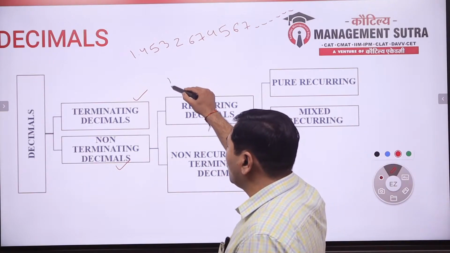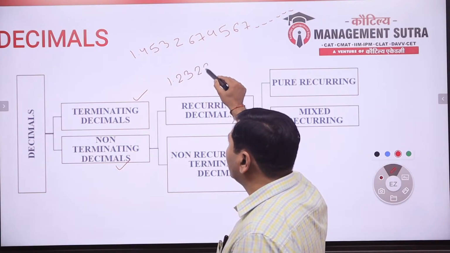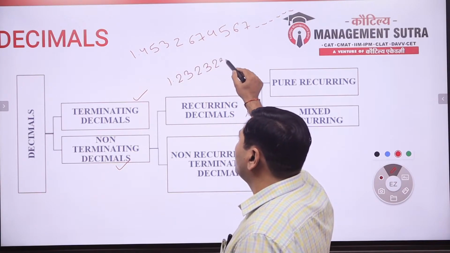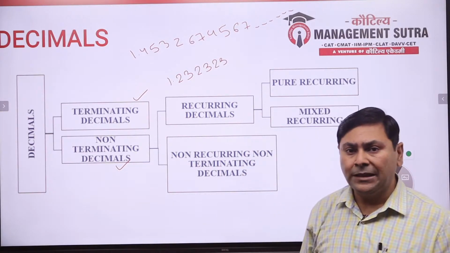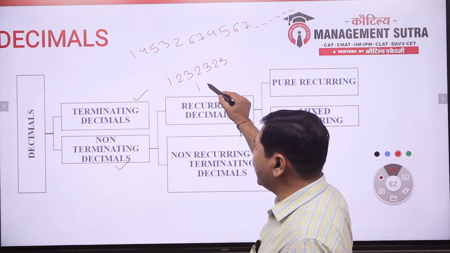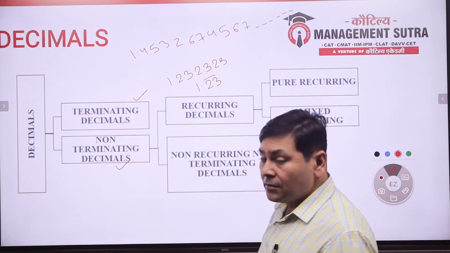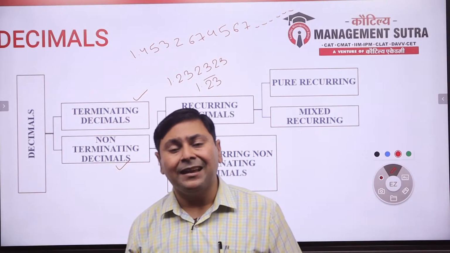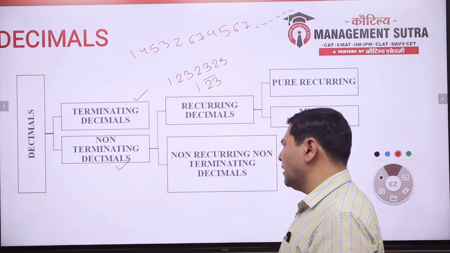If I talk about 1.232323, this is a recurring decimal. It is represented as 1.23 bar. This bar represents recurrence of the number.